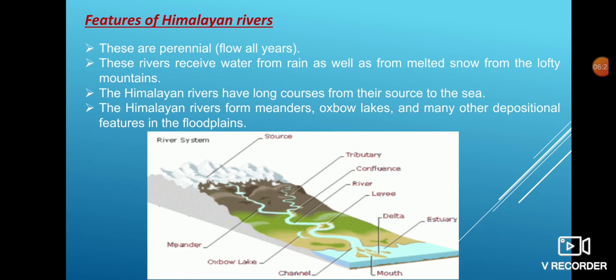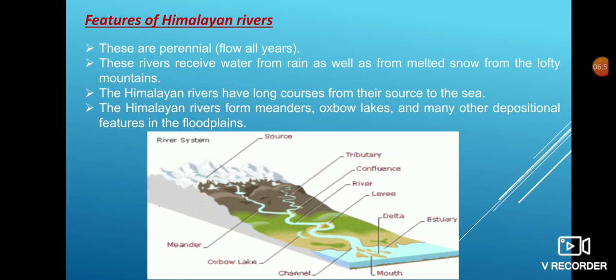Then ultimately, moving from the second course, that is the middle course, when it reaches its lower stage, that means when the river comes to meet any large water body, that is the lower course of the river. When it starts ending, there it forms a delta, or it can merge with the larger water body in the form of a distributary and in the form of an estuary also.